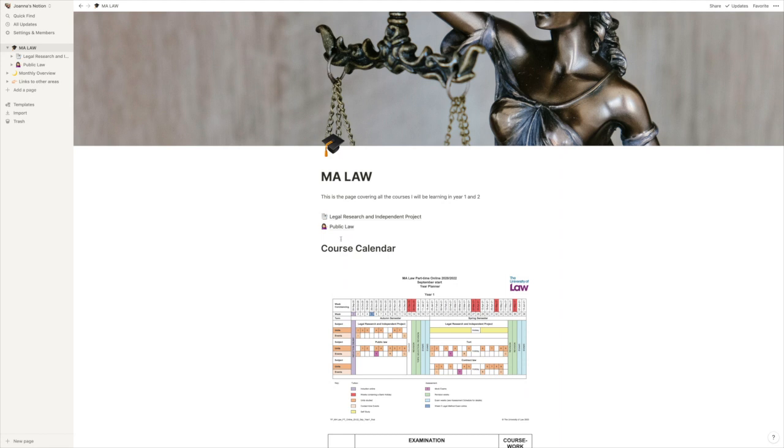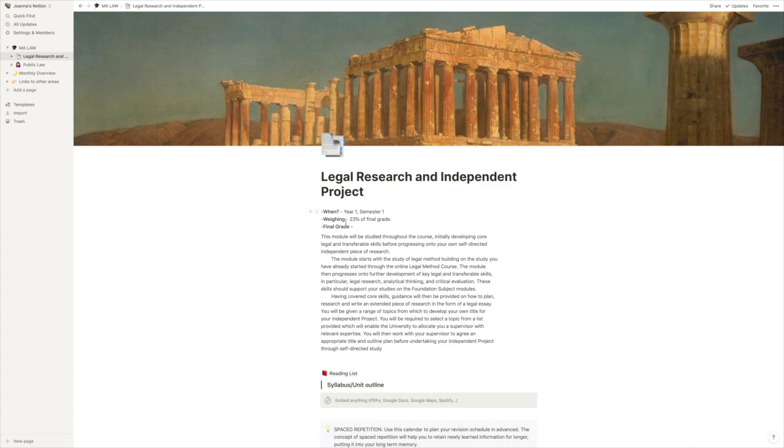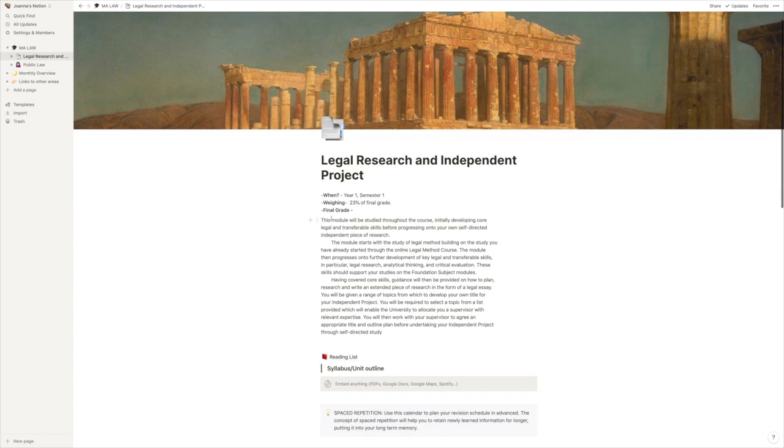So let's go into the legal research independent project, which is essentially my master's dissertation. So what have I done here? I've done the title, obviously a little icon that's really cute you can put in. You can put any icons and any pictures you want. So I've said, when am I studying this? Year 1, semester 1, the weighing, 23%, and I'm going to put in the final grade. Then I stuck in a little